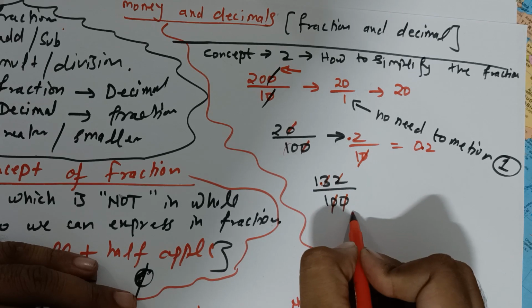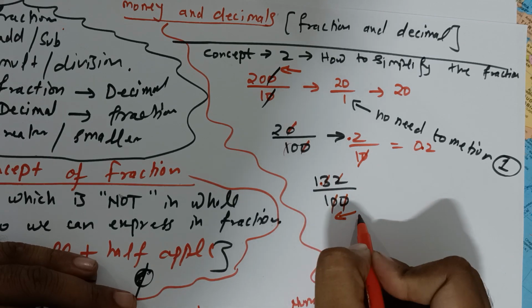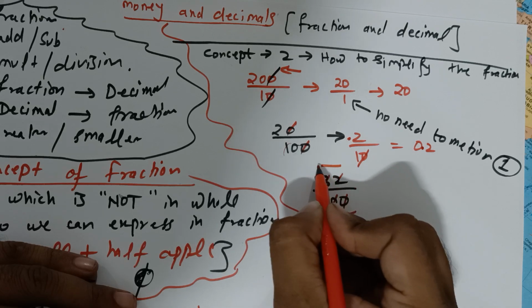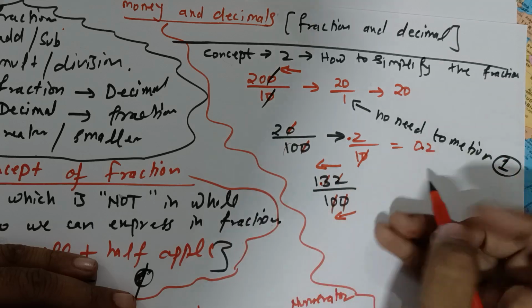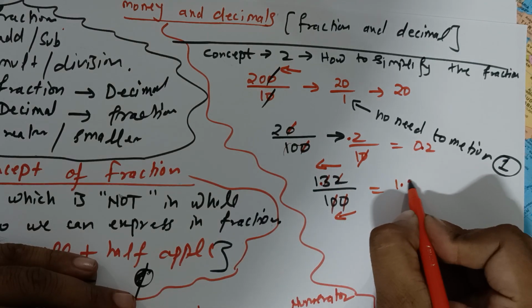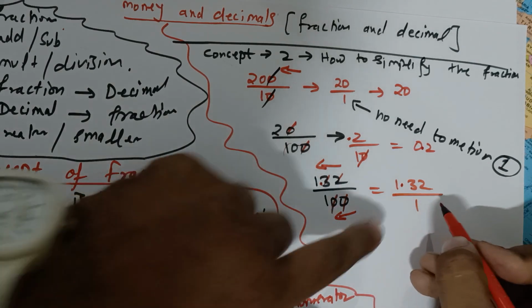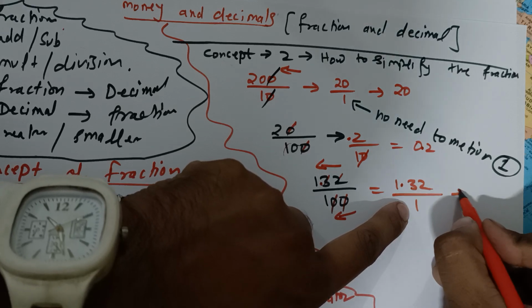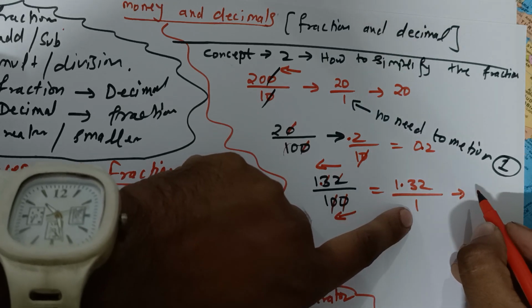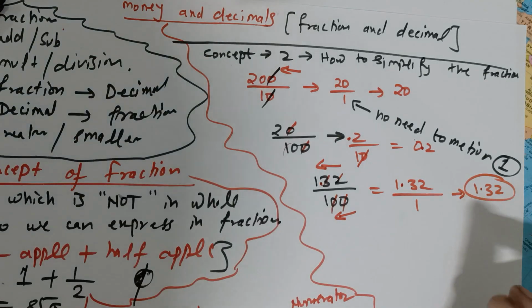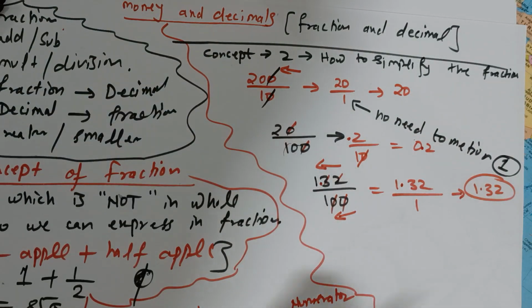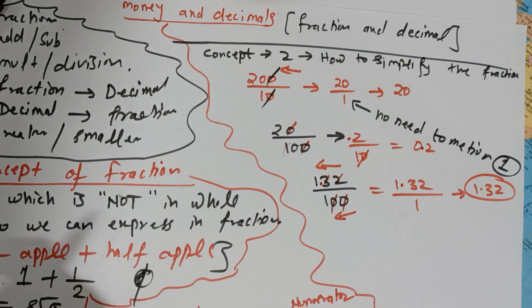You are cutting 2 zeros from right to left, so go for the decimal right to left for 2 digits. Got it? So it is 1.32 upon 1. No need to write or show the 1 in the denominator, so it is simply 1.32. Is it clear? How easy this topic is!